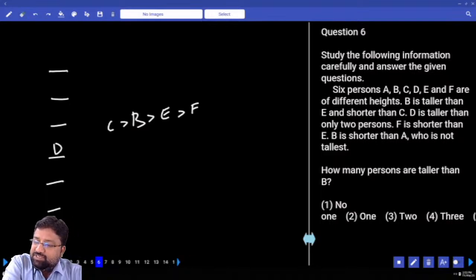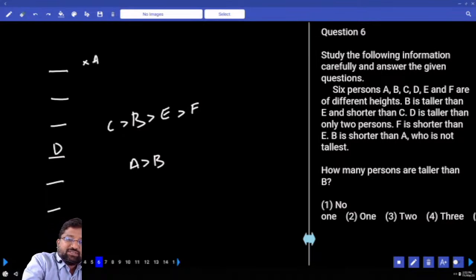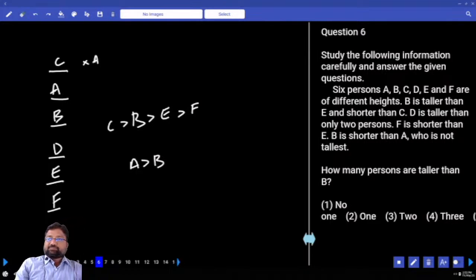B is shorter than A. A is not the tallest. This is not A, then A has only one possibility. This has to be A, because after A there is B, and after B there are two other persons. So after A there have to be three people. This is the only possibility that I get, and this is C. Clear?